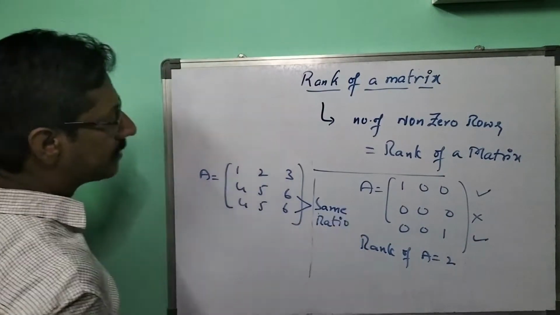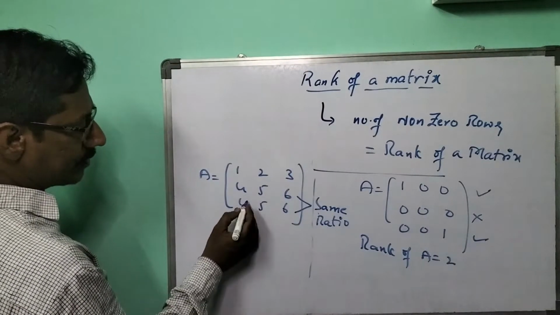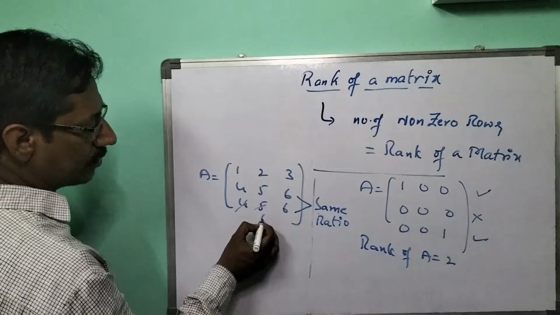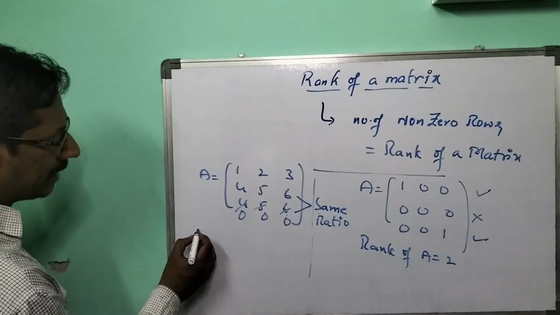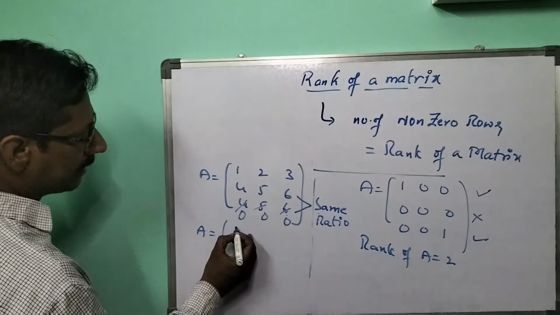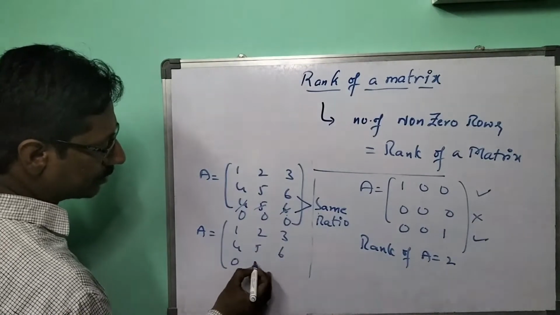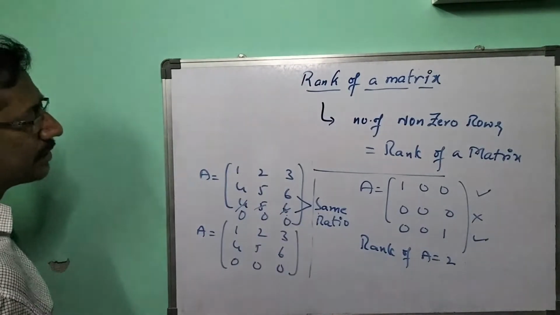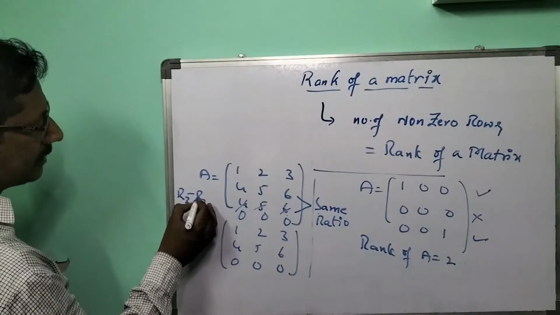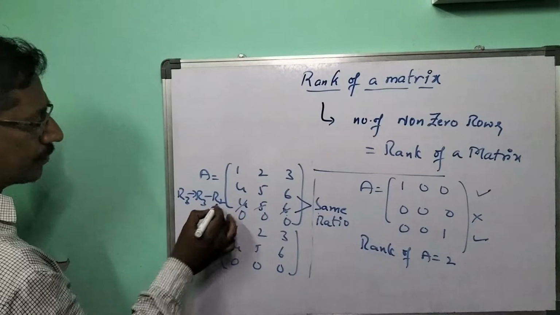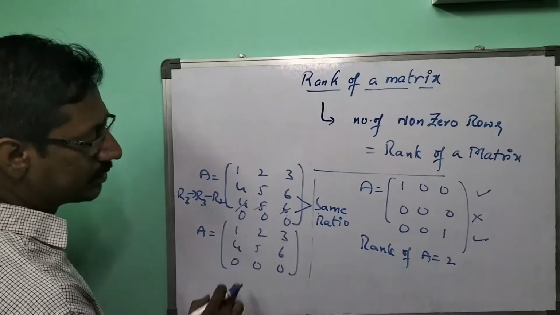Because they are the same, I can directly do 4 minus 4 is 0, 5 minus 5 is 0, 6 minus 6 is 0. So if I rearrange, I get 1 2 3, 4 5 6, 0 0 0. The operation I did here is R3 goes to R3 minus R2. Because of that, I got the last row as all zeros.